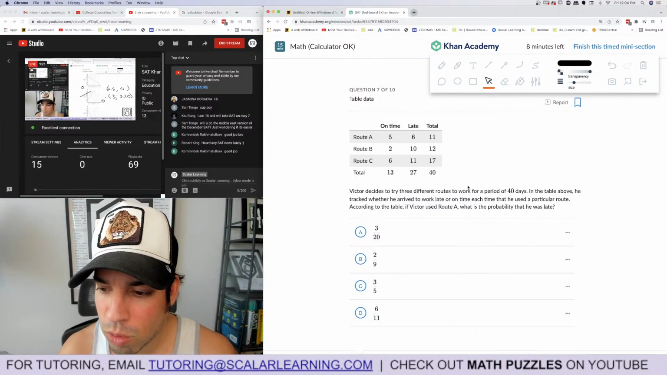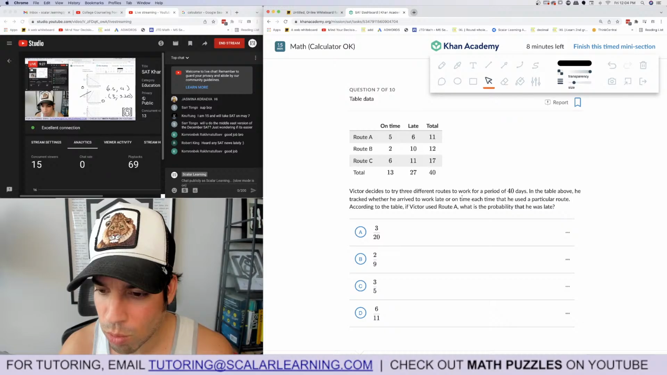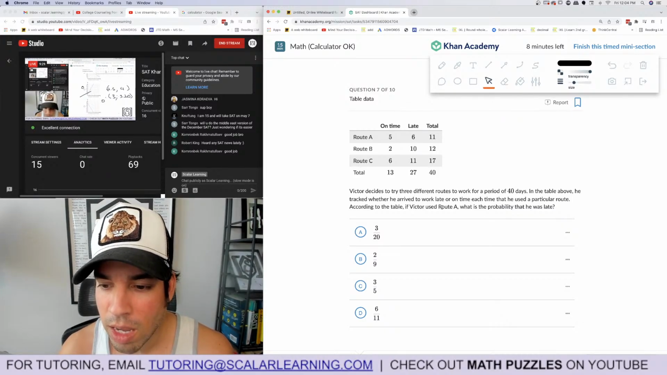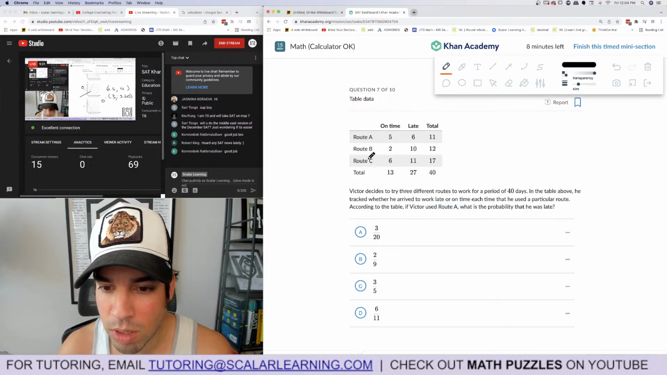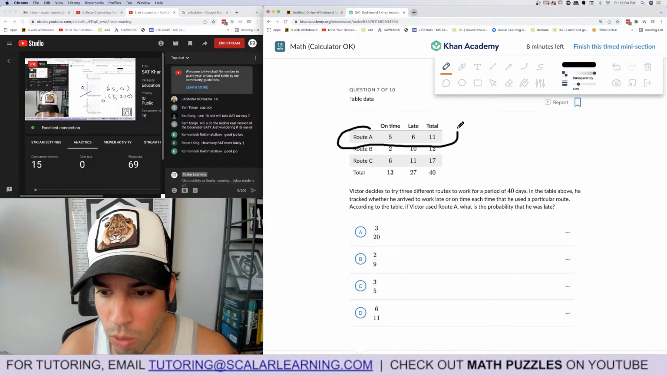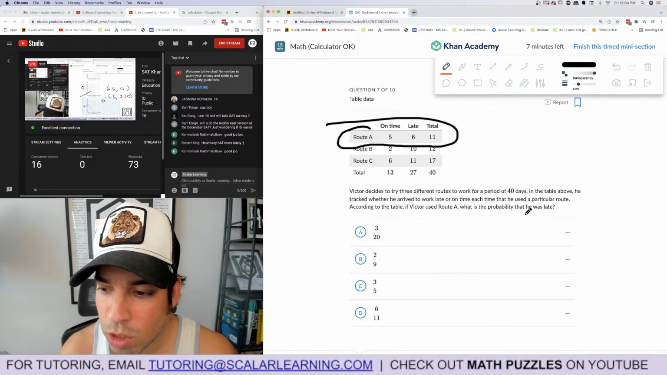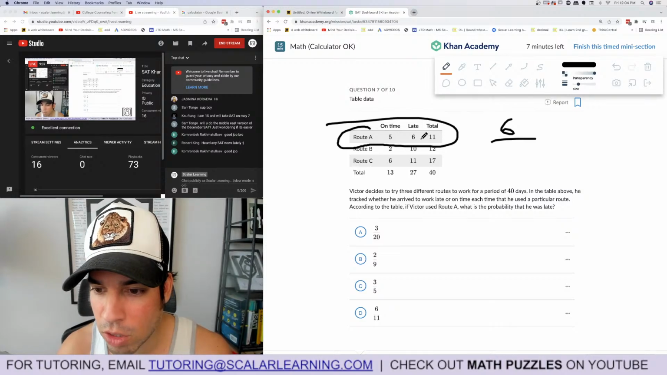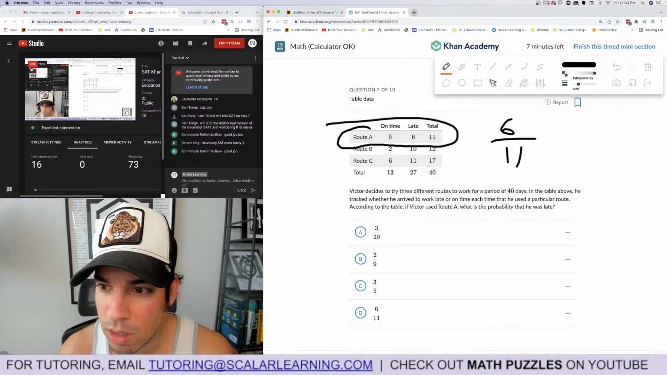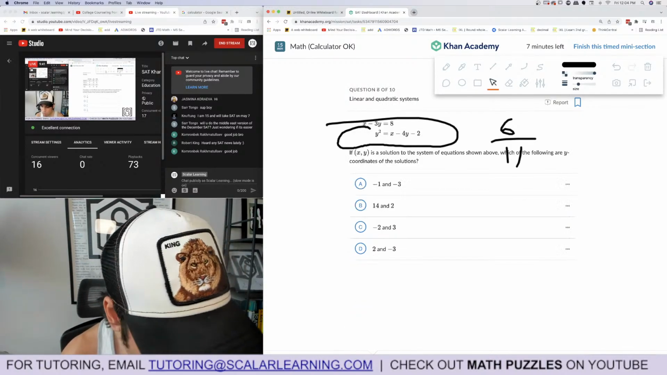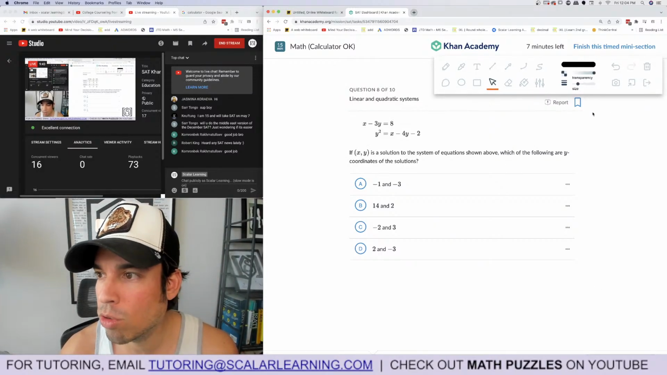Victor decides to try 3 different routes to work for a period of 40 days. The table tracks whether you arrive to work late or on time for a particular route. If Victor uses route A, very important language. If he uses route A, so we're already limited to this set here. What's the probability that he was late? 6 out of a total of 11. Boom, done. It's all about that language, and once you got that language, we're golden.